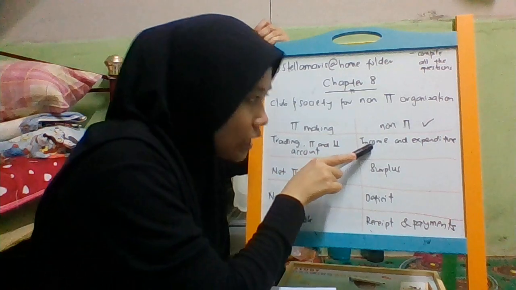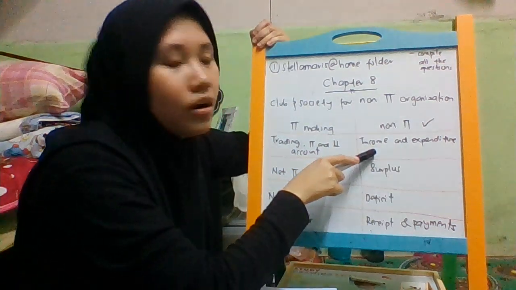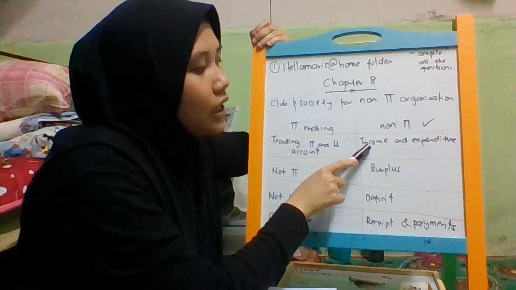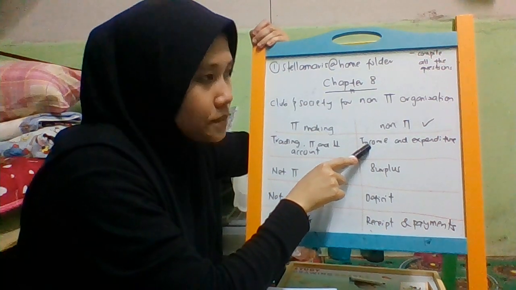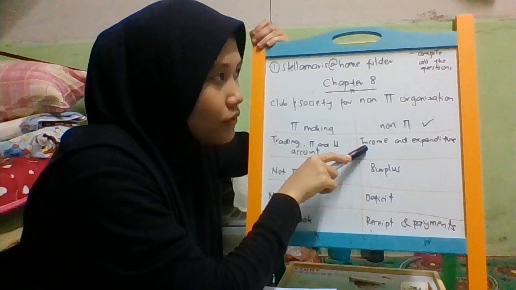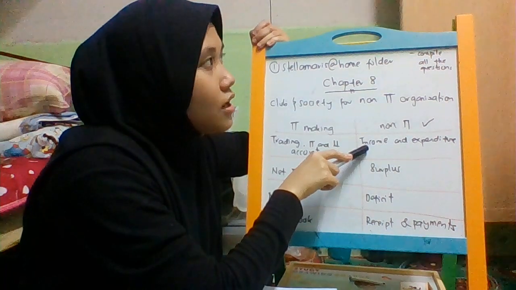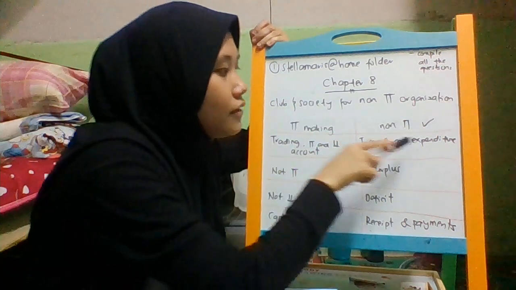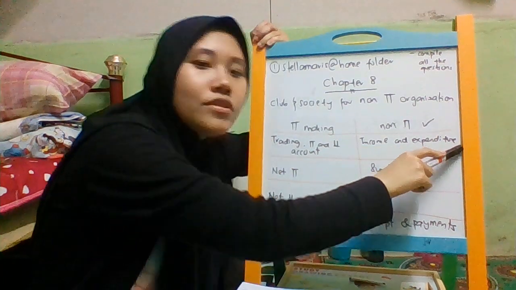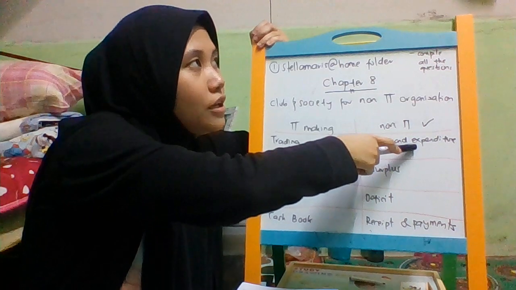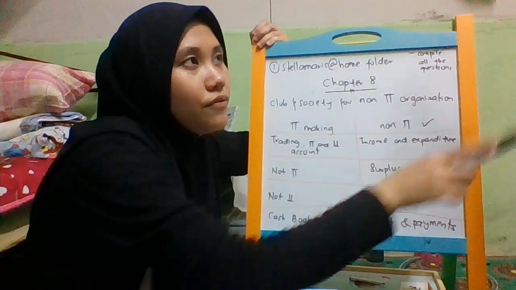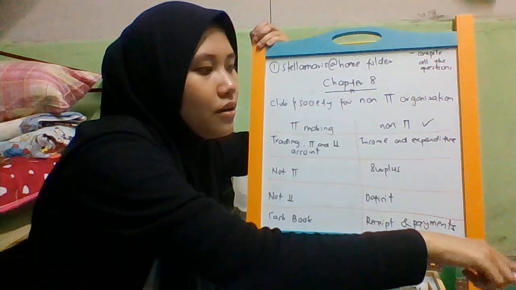This income and expenditure is only for those related to the club and society. For example, income is obviously the subscription fee or membership fee from the members themselves. And for the expenditure, for example, you pay the utility bills for your club.